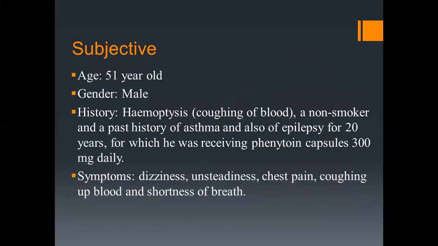Okay, our case study. First, the subject. His age was 51 years old, gender male. History: he had a history of coughing blood, though he was not a smoker. And there was a past history of asthma, and also epilepsy that lasted for 20 years, for which he was receiving phenytoin capsules 300 mg daily. There are symptoms like dizziness, unsteadiness, chest pain, coughing, coughing up blood, and shortness of breath.